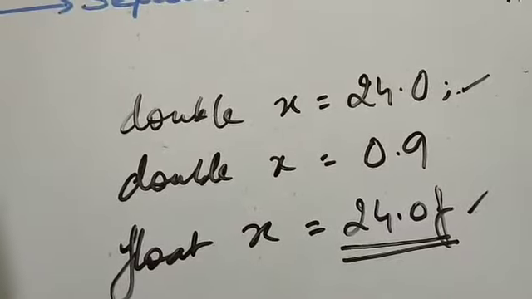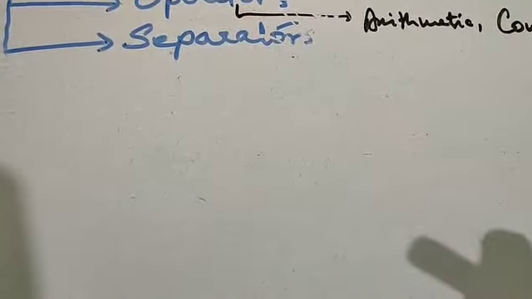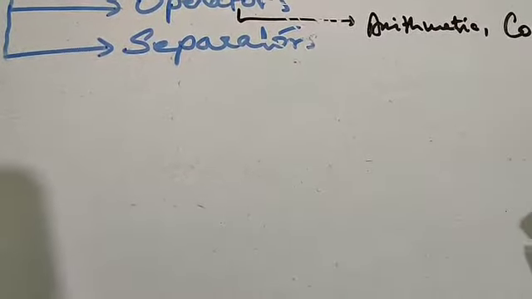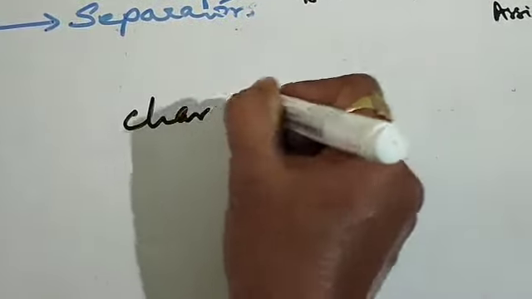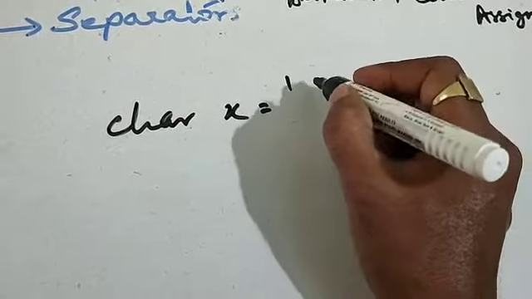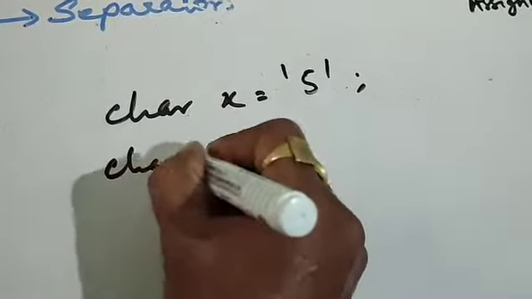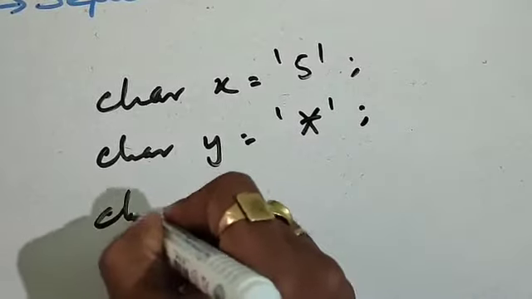Now we have a character literal. Character literals are those literals that refer to either a single alphabet or a single digit, or a symbol, enclosed within single inverted commas. For example, char x is equal to, and that also includes a space. This is correct, within single inverted commas.